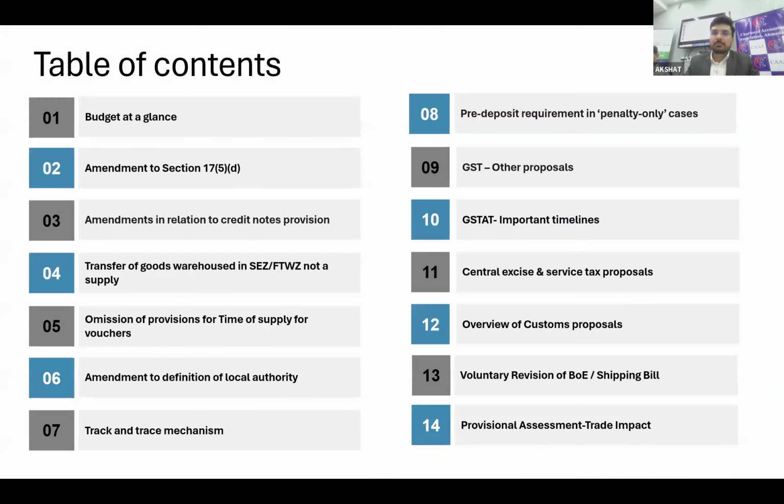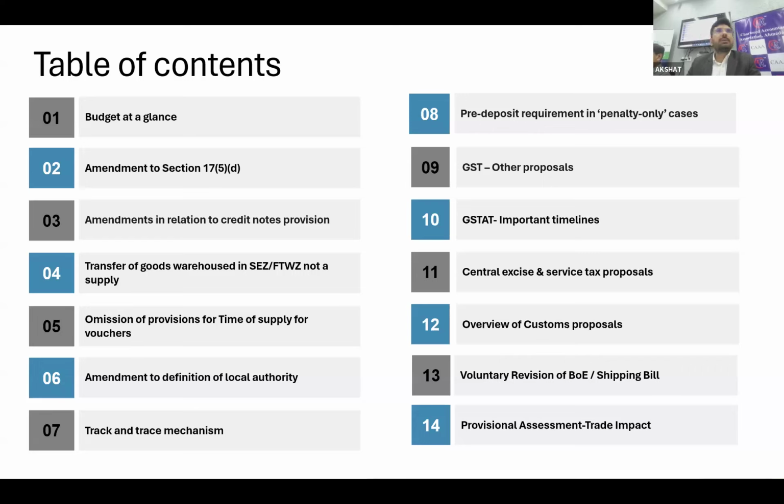Broadly speaking, there are approximately 15 changes in indirect tax, but the relevant ones are majorly 4 or 5. One is obviously the block credit, that is Section 17(5)(d), Safari retreat. We will see what the way forward should be once we have a retrospective amendment in the block credit provision. The credit note part is also there, which is more of a procedural part. With respect to the Schedule 3 entry, there is also one change, a no supply case, which we will also discuss.